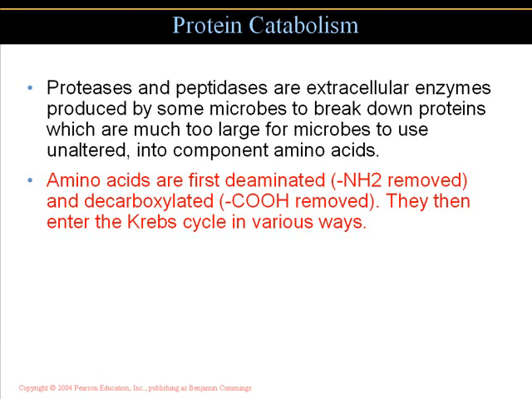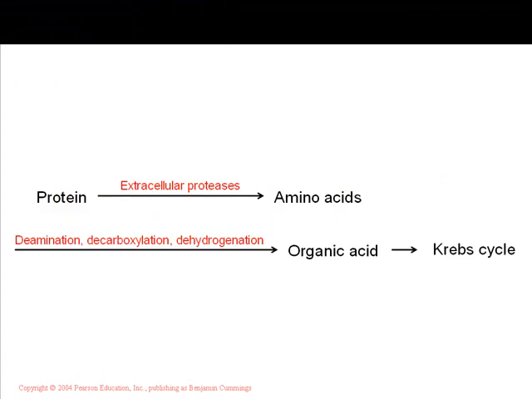Amino acids are first deaminated, another term you need to be familiar with, which means ammonia groups will be removed. They are also decarboxylated, another term you need to know, because the functional group is removed, and then they will enter the Krebs cycle in various ways.